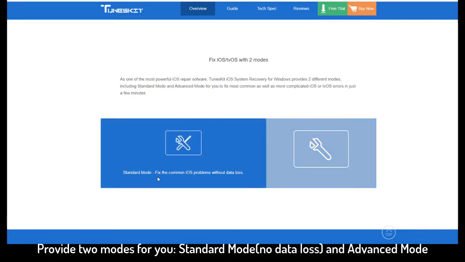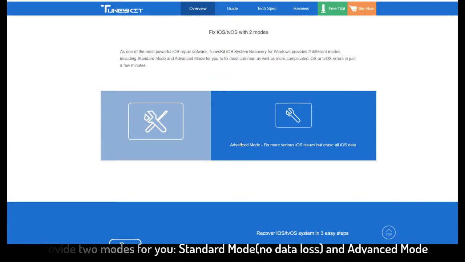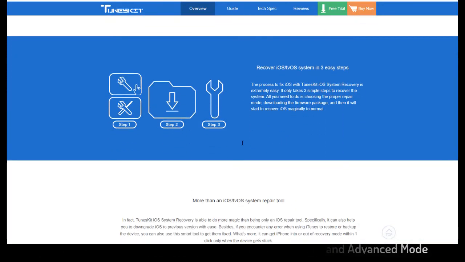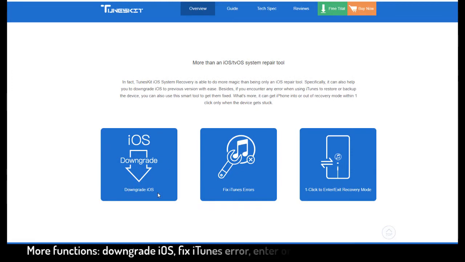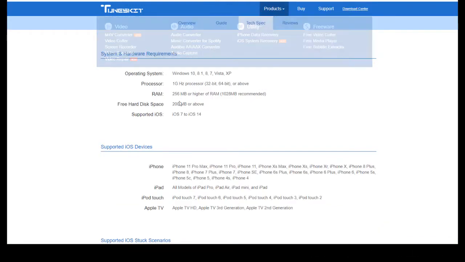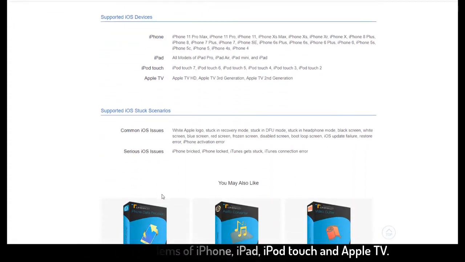One is standard mode and the second is advanced mode. No data loss using the standard mode. It can fix iPhone, iPad, iPod Touch, and Apple TV.